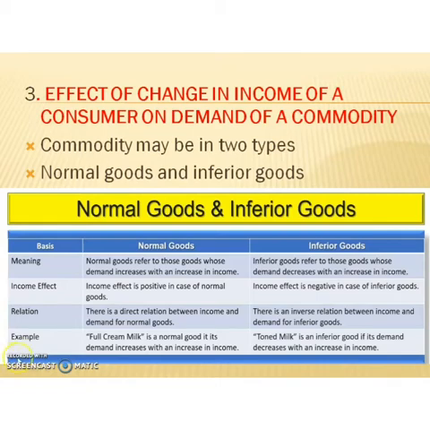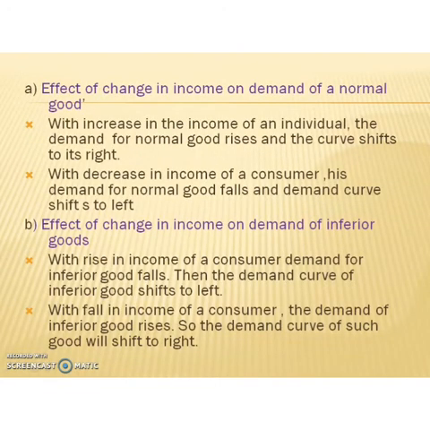Okay. So, first of all, let's explain the effect of change in income on demand of a normal good. As we discussed earlier, with an increase in the income of an individual, the demand for normal goods rises. So, the demand curve of such a good shifts to its right.